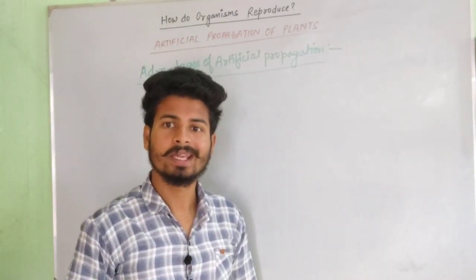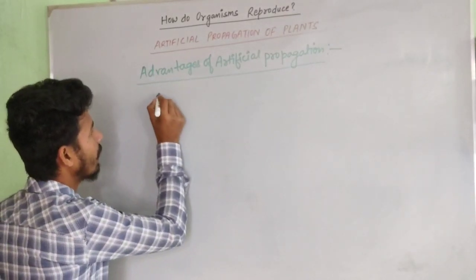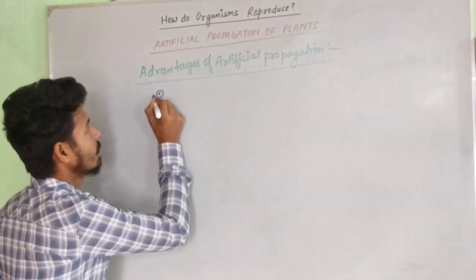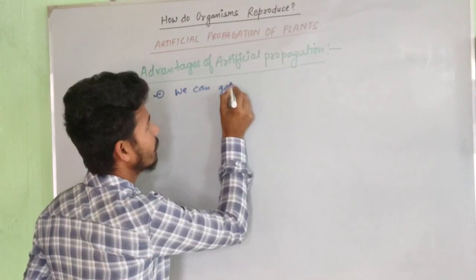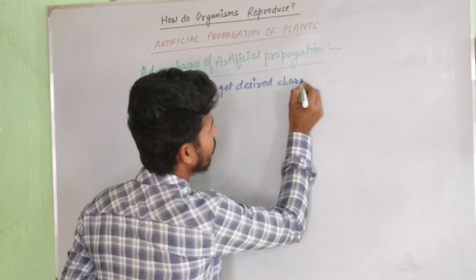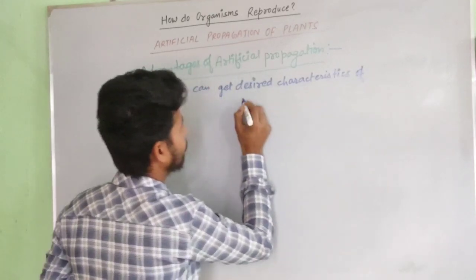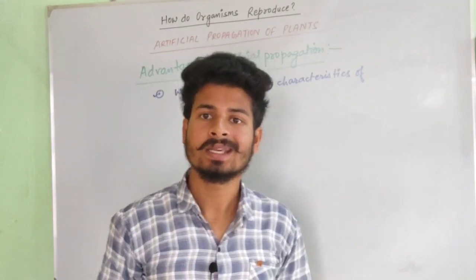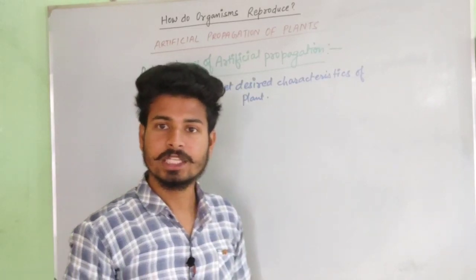Now let us talk about the advantages of artificial propagation. The first point under it is that we can get the desired characteristics of the plant. If we talk about the advantages of artificial propagation, the first point is that we can get the desired characteristic of the plant under this process.